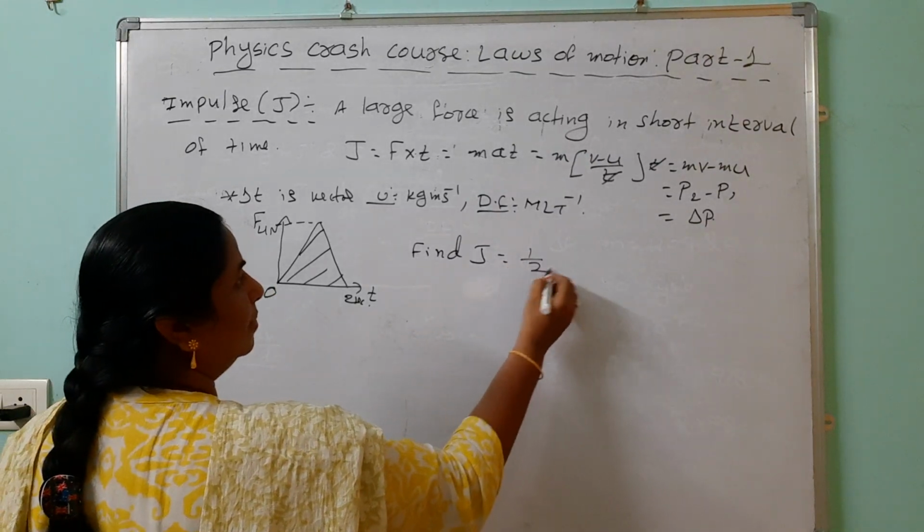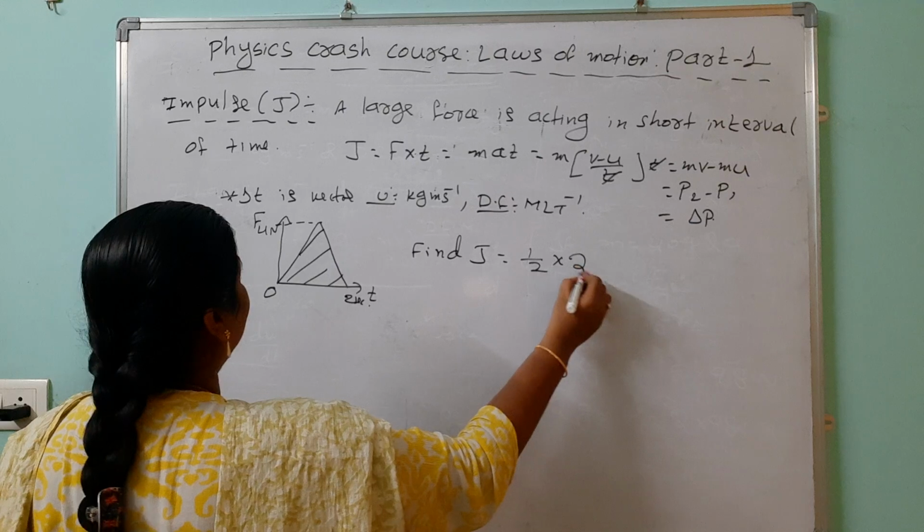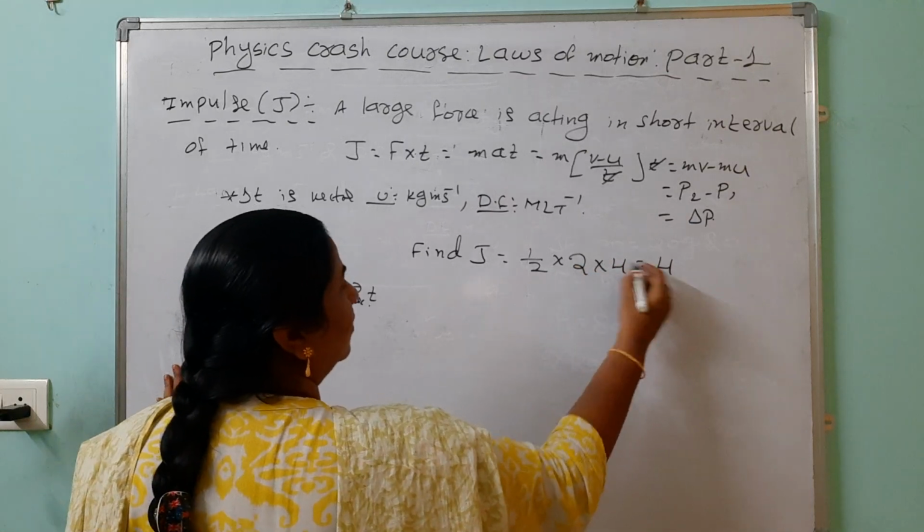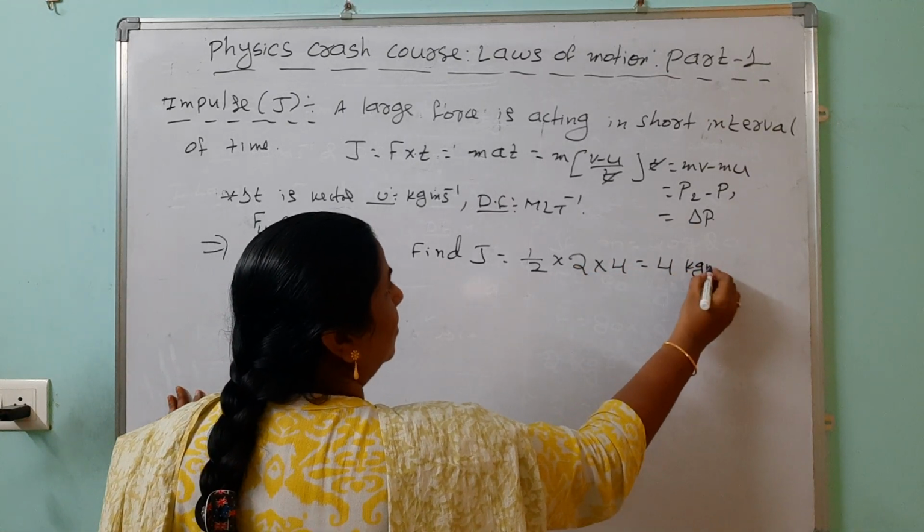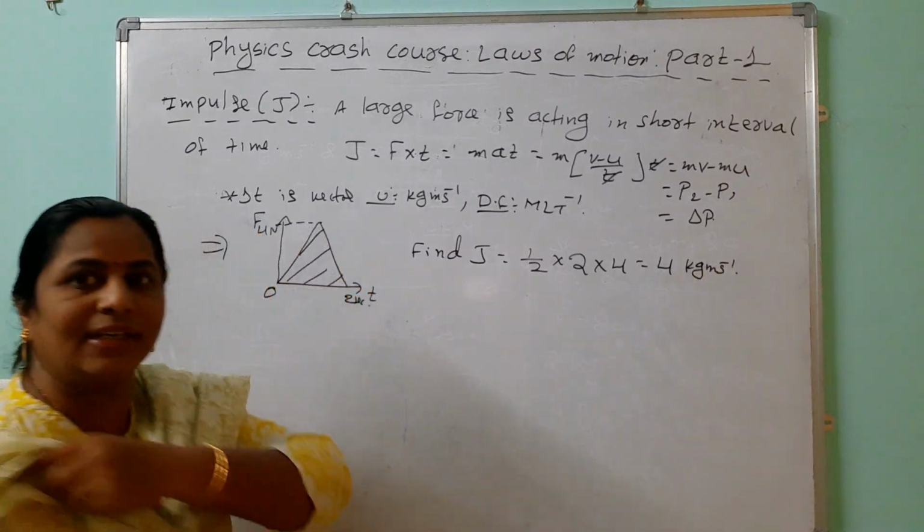So we can take it. Base is how much? 2. Then height is how much? 4 newtons. After that, this is 4 kg meter per second. Like that we can calculate.